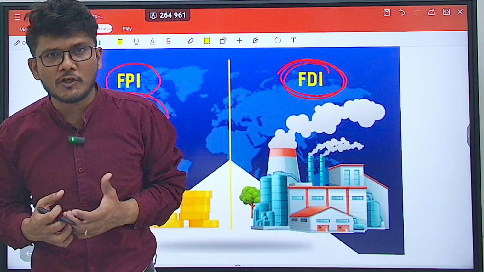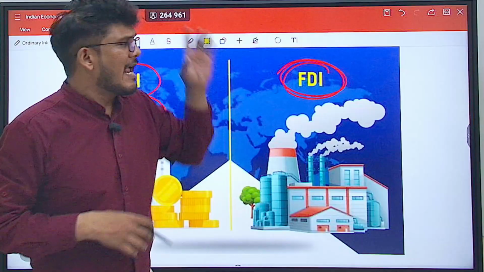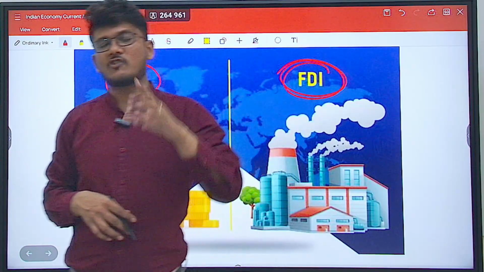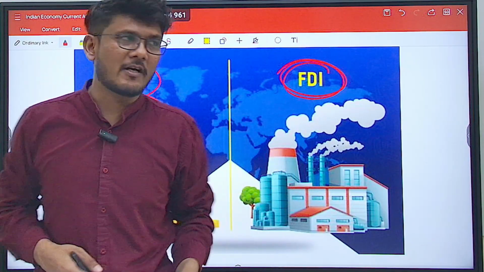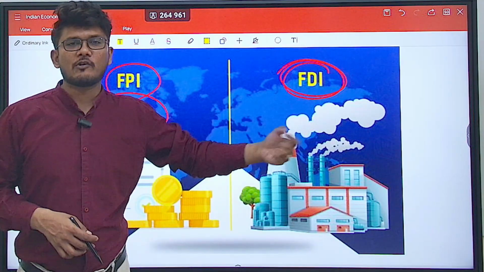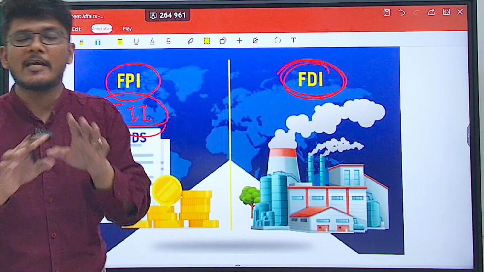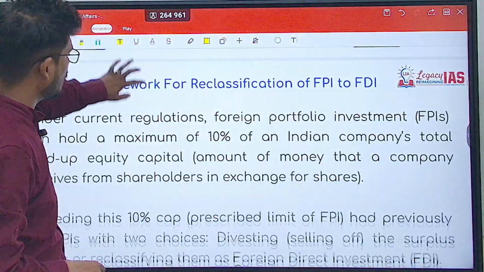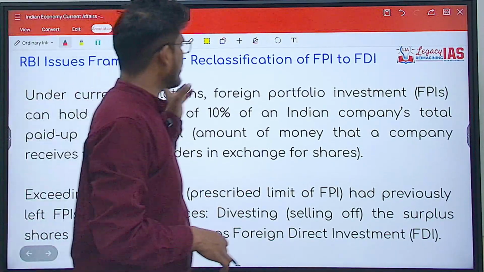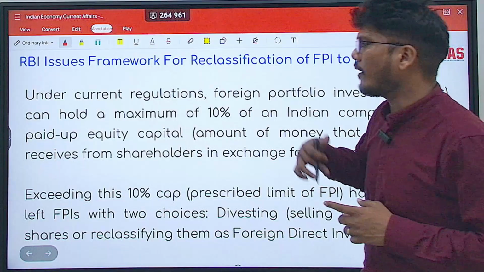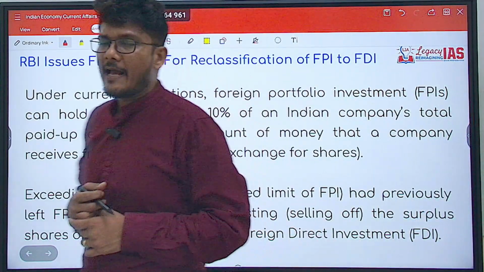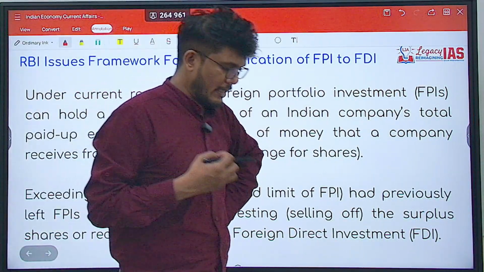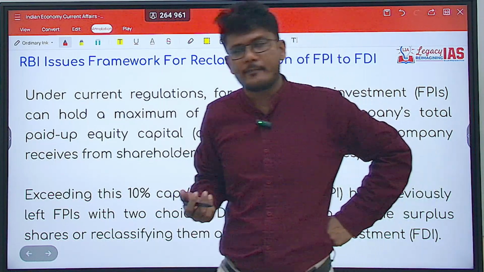Now the definition of FPI and FDI is very simple. Any amount of investment which is less than 10% is considered as FPI. If it is 10% or more, it is considered as FDI. It is that simple. Now, what is this reclassification all about and what is the need for that? See, I said that any amount less than 10% is FPI.